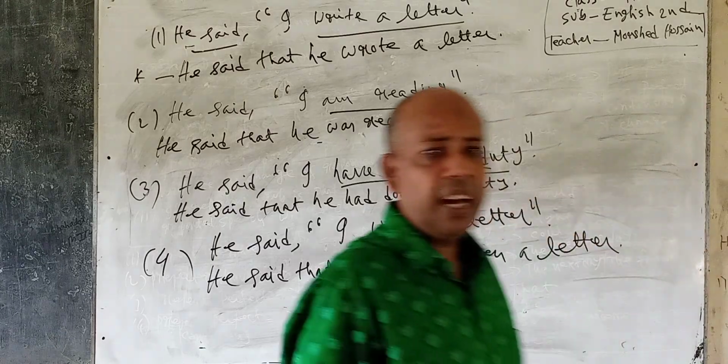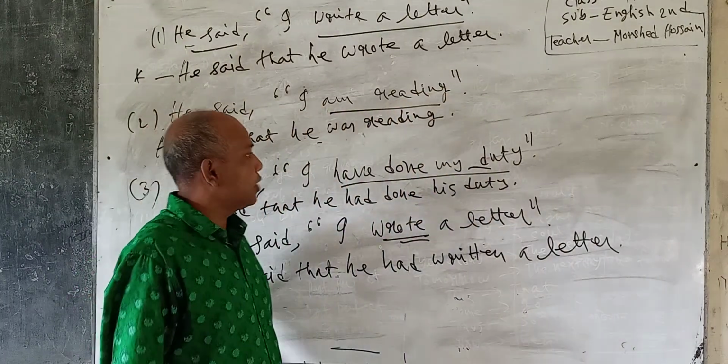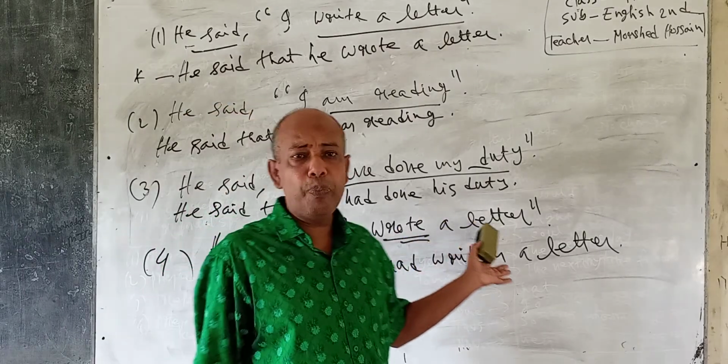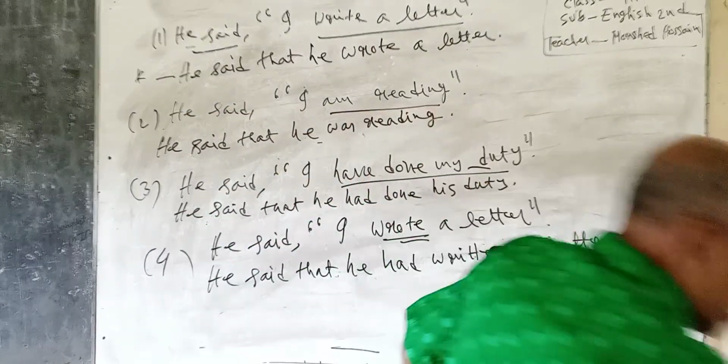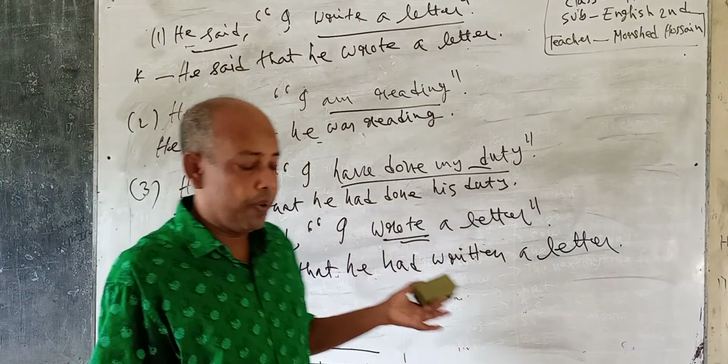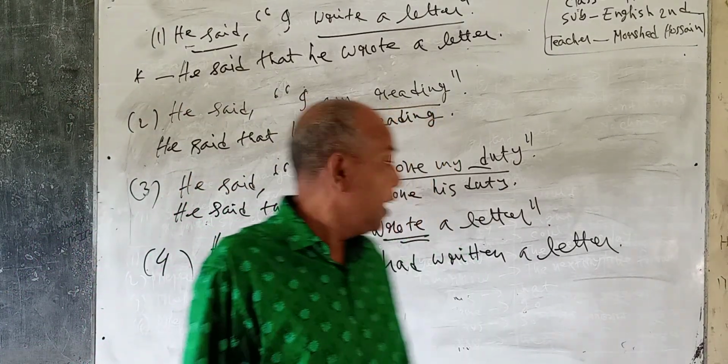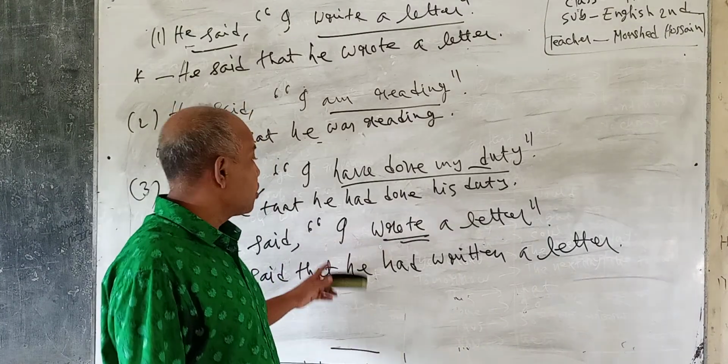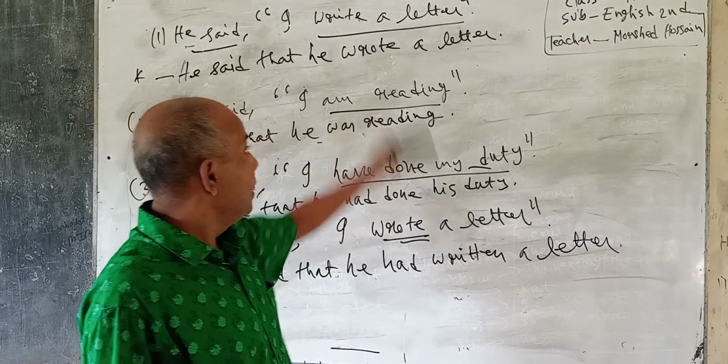So learners, I think you all have understood the basic rules of narration. There is a lot, later I shall discuss elaborately. Now I have discussed the narration.